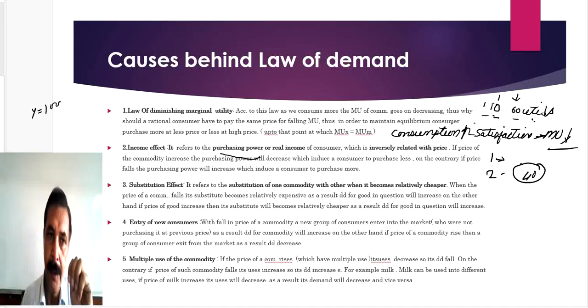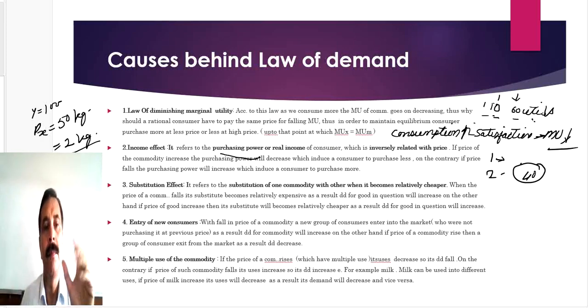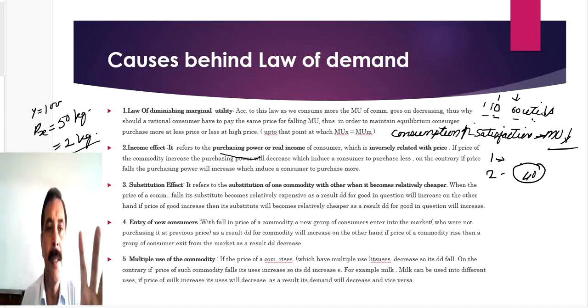Given income with you is 100 and the price of mango is 50 per kg. Your purchasing power will be equal to 2 kg. That is your real income, meaning how much you can purchase at a given price and given income. That is your initial situation. Okay.